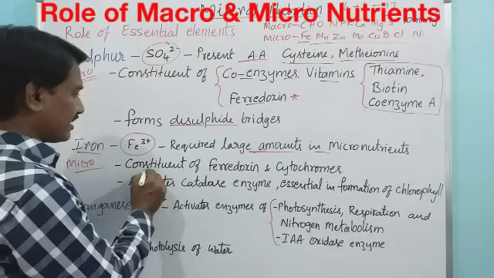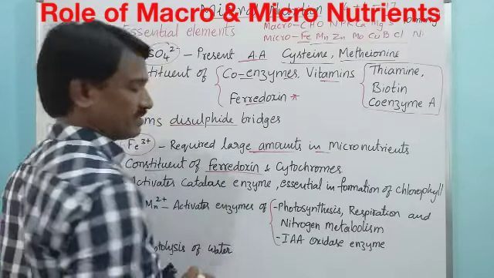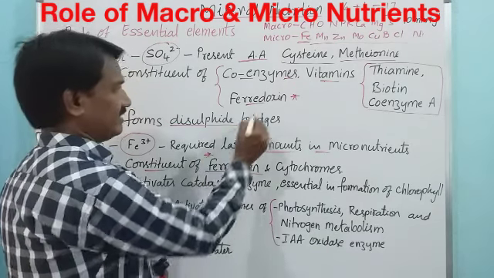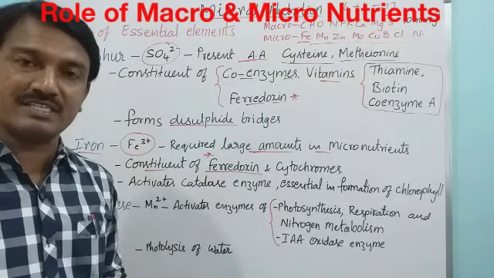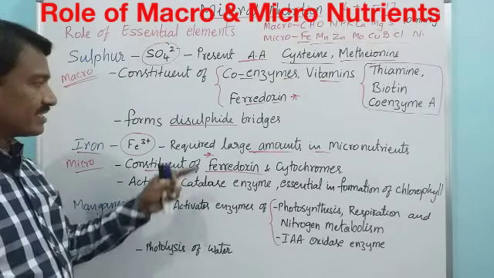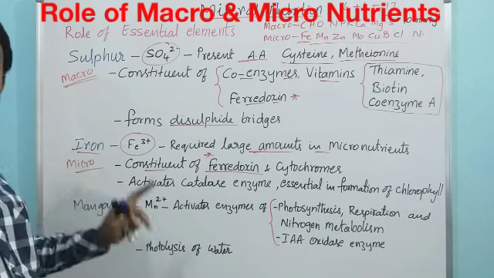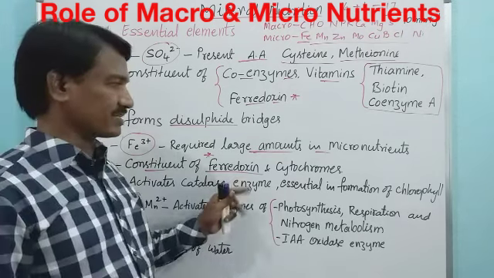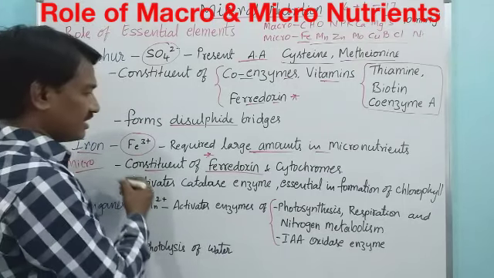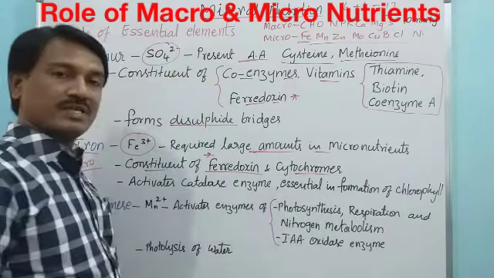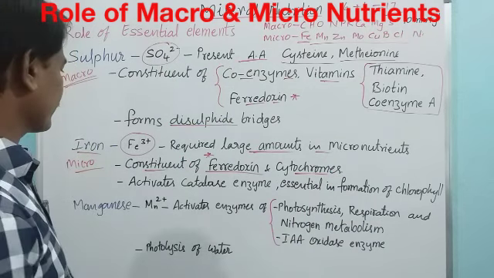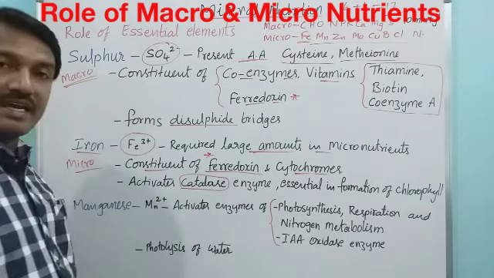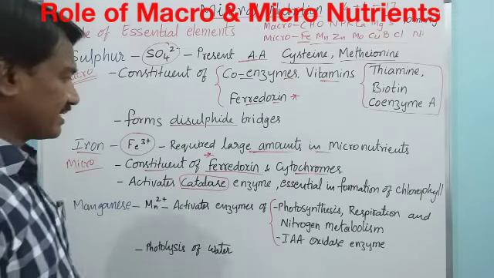It is a constituent of ferredoxin, which is an electron carrier, as already discussed. Ferredoxin contains sulfur and also iron. It is also a constituent of cytochrome, which is also an electron carrier. Iron activates the enzyme catalase.